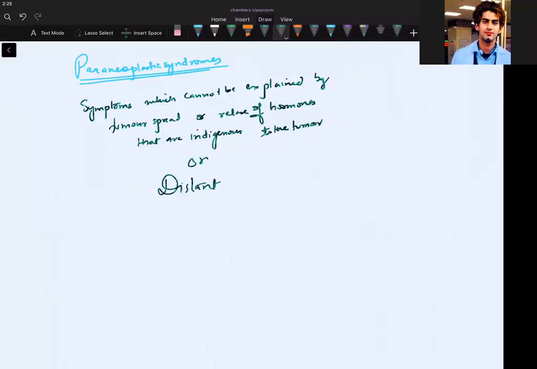So if the tumor is having an effect, but you are not able to relate it to the metastasis. Are we able to understand? So distant effects of tumor, which are unrelated to metastasis. I will be giving some examples. Okay.